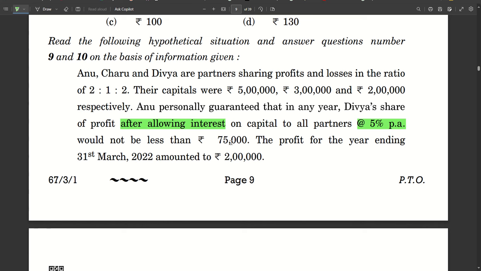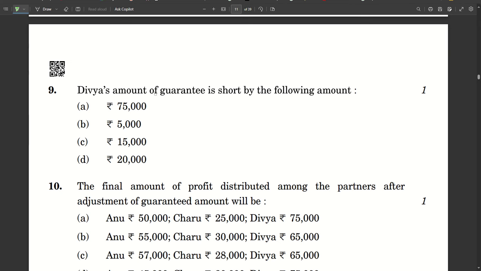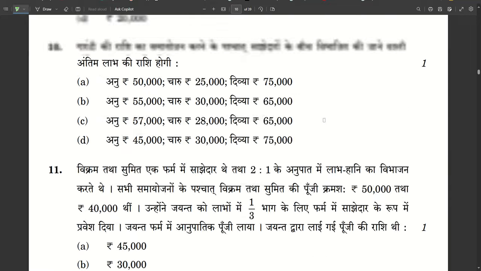This is the minimum guaranteed given by Anu to Divya. The profit for the year ending 31st March 22 amounted to 2 lakh rupees. You are asked to calculate Divya's amount of guarantee is short by the following amount. How much is the guarantee short by?